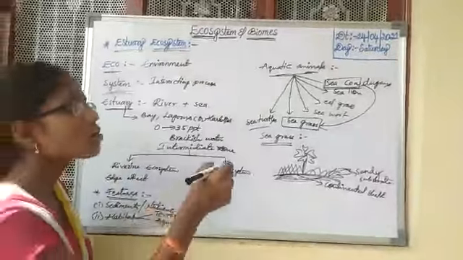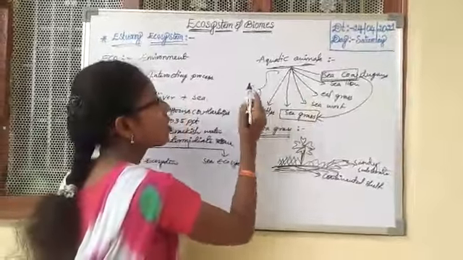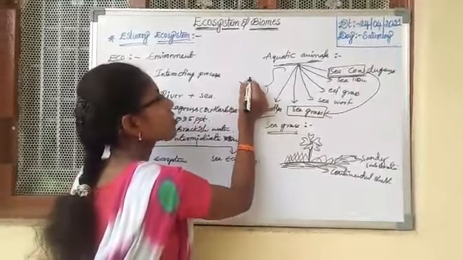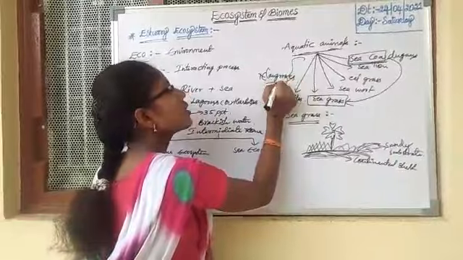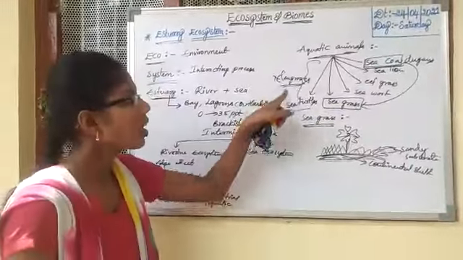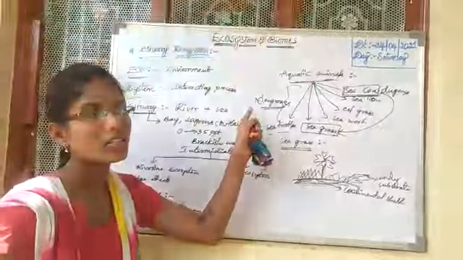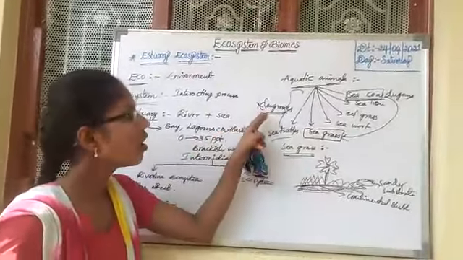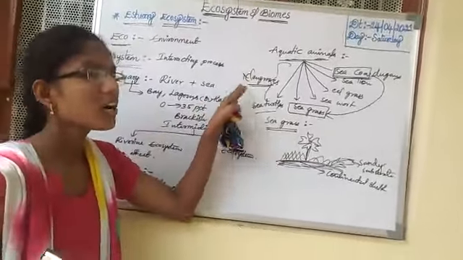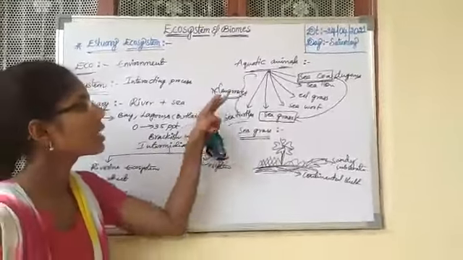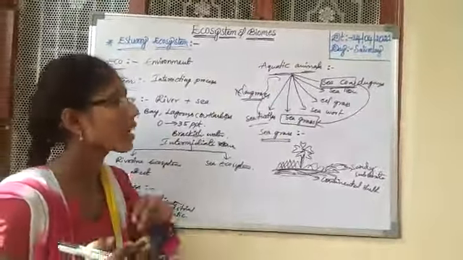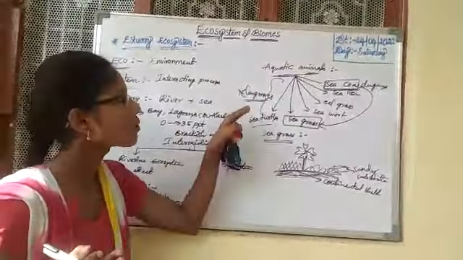Here we can also see mangroves. It means the estuary ecosystem will show different types of biodiversity when compared to other ecosystems. Any other ecosystem cannot form this type of different biodiversity.